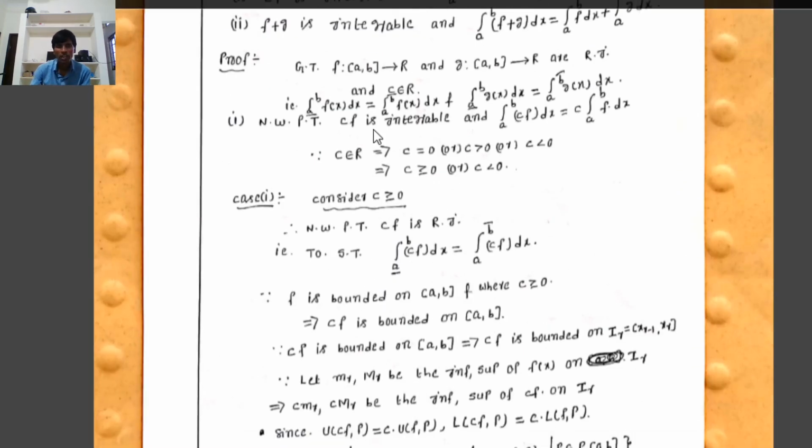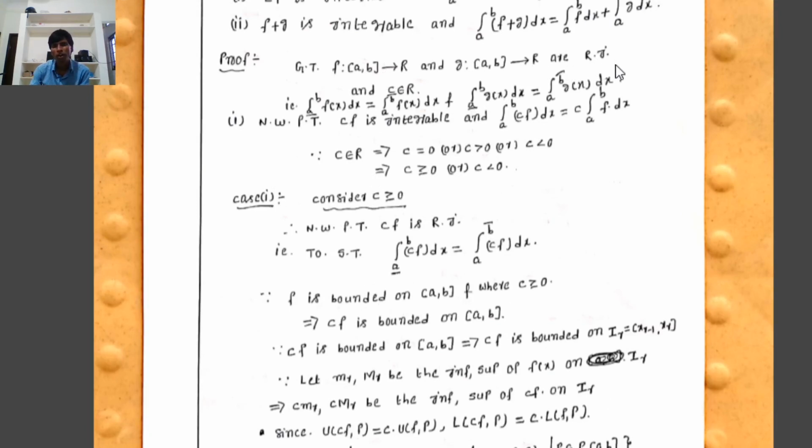Proof. We are given that f from [a, b] to R and g from [a, b] to R are two Riemann integrable functions and c belongs to R. Since f is Riemann integrable, by the definition of a Riemann integrable function, the lower Riemann integral of f equals the upper Riemann integral of f.